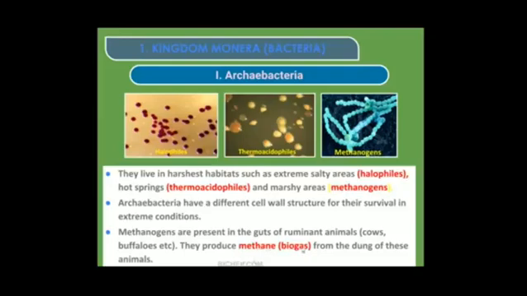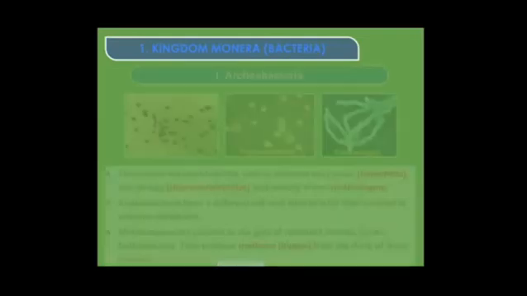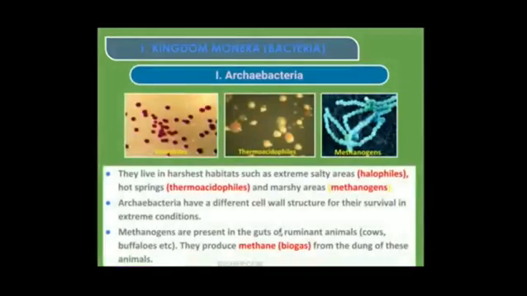Which gas do they produce? Methane gas. Usually we call it the biogas from the dung of these animals. Dung is nothing but the digestive waste of the cows and the buffaloes. You must be familiar with that, the methane gas, biogas plant. So these methanogens bacteria are present in the guts, that is digestive system of these cows and the buffaloes, and these bacteria are digesting the food material eaten by these animals, and they are producing the methane gas, that is biogas, from the dung of these animals. So where are these present? In the guts of ruminant animals.